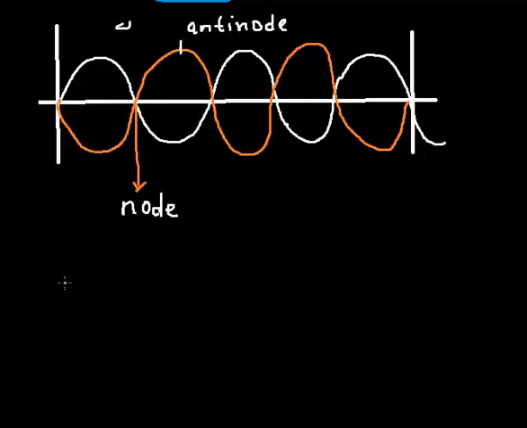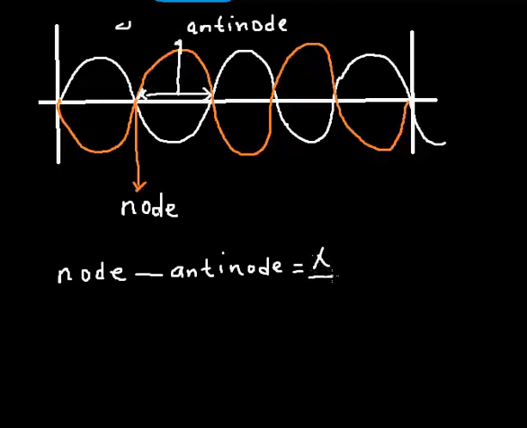Now the distance between consecutive node and antinode is up to a quarter wavelength. Because from this point to this point is half wavelength, so just half of the half wavelength. This is a node, this is an antinode. So that distance is a quarter wavelength, one wavelength divided by 4. All right, so I hope that is well understood.